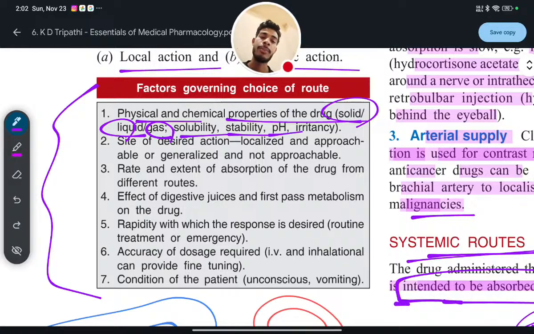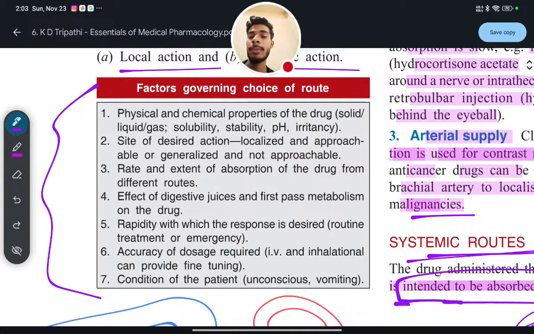Solubility, stability, pH, irritancy. Now if a drug has less solubility, you will not take it through the oral route. If a drug has less stability in pH or acidic environment, you will not take it through the oral route. If a drug is irritant or causing emesis, that is vomiting or anything, you will not take it through the oral route, you will take another route. So like this, you will decide. If it is in gaseous form, you will take it through the nasal spray, yes or no? If it is in liquid form, you will drink it through the oral route. If it is in solid form, you will take it through the oral route, like this. So, physical and chemical properties of the drug.